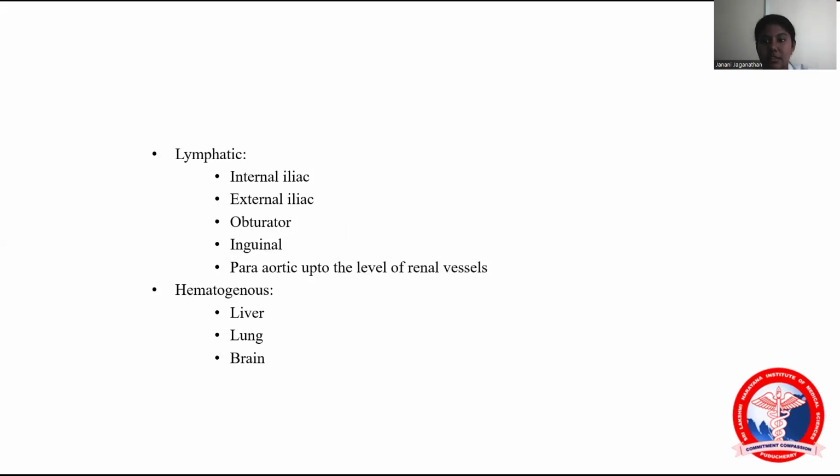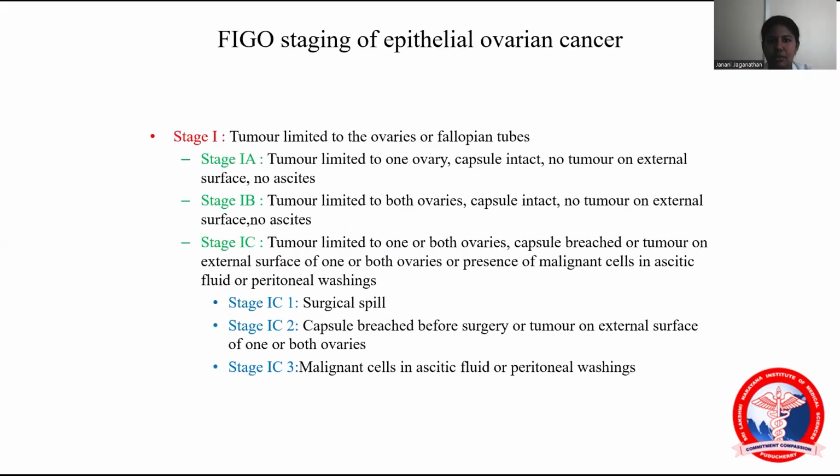Lymphatic spread: this is the most aggressive cancer. So this will directly go into para-aortic lymph nodes. So internal iliac, external iliac, obturator, inguinal, and para-aortic nodes. Hematogenous spread will be liver, lungs, and brain. So coming to the FIGO staging.